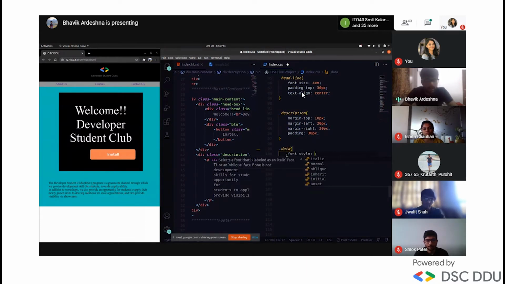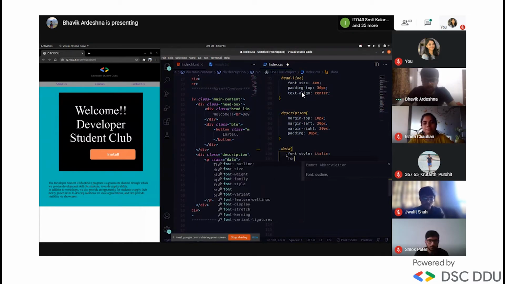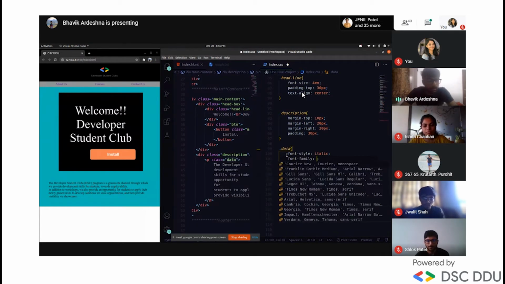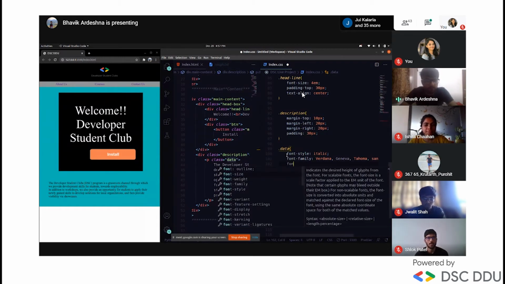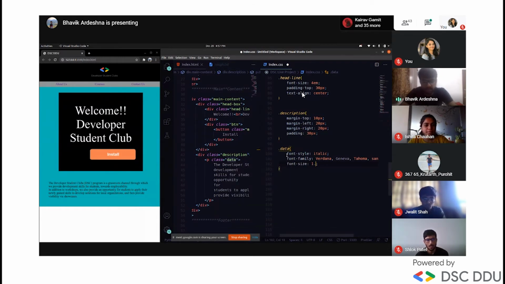Font style as italic. Everybody knows italic, right? Font family, I'll give a handwriting-style font. And font size will be 1.5 em. And padding, I will give padding of 30 on all sides.